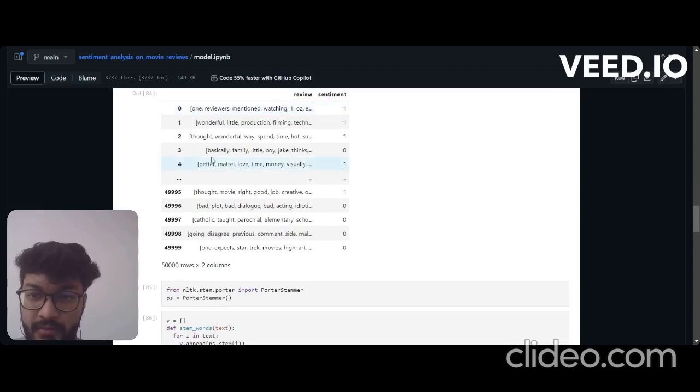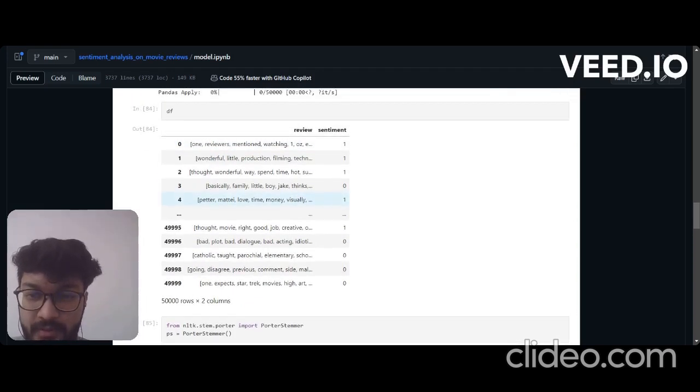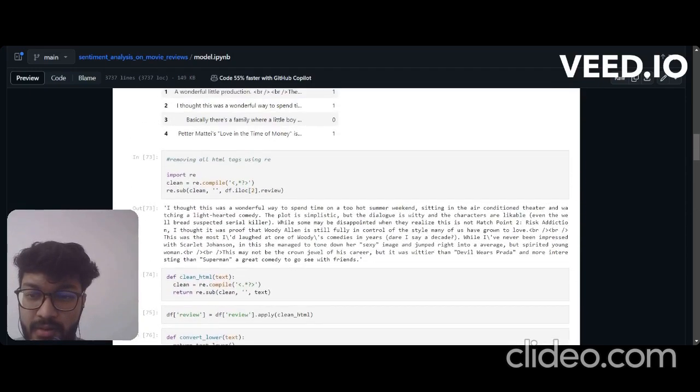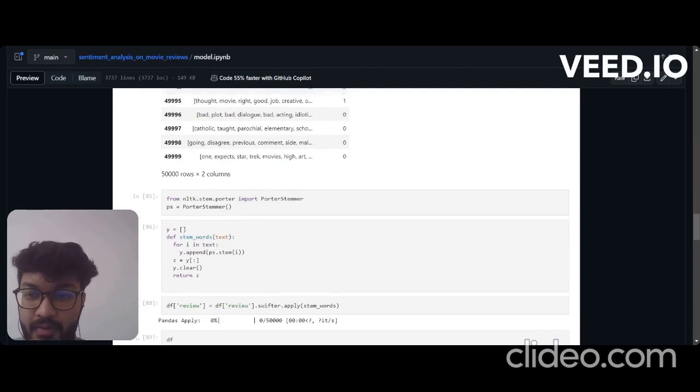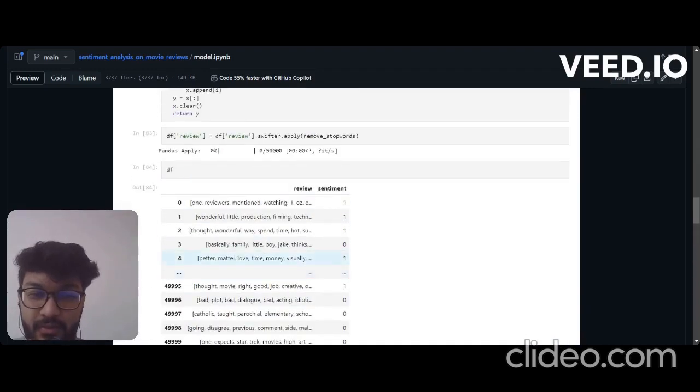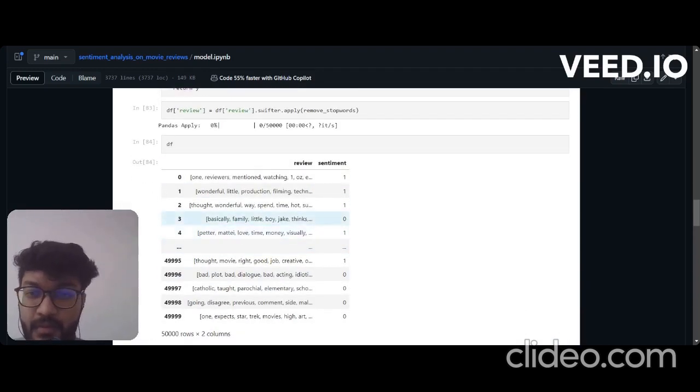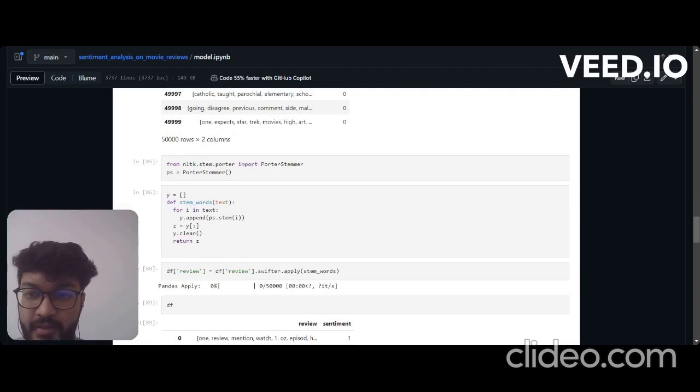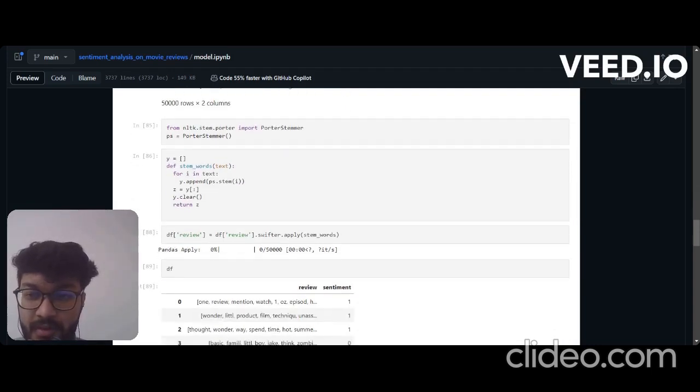Okay, so now after doing all these, we remove all the stop words, we remove all special characters, all the stemming is done, and all html tags are removed. So after that we'll get this data, so you can see that.